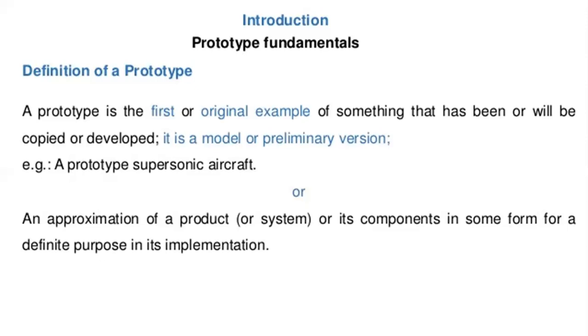In that design, we can understand what the shape of that product is, what the product is, what the application of that product is, and what the color of that product is. We can see all these things and create one design of that product. That is the visualization of that product. That is the prototype product. Finally, on completion of the design, we can manufacture that product by additive manufacturing. That is the prototype product of the additive manufacturing process.